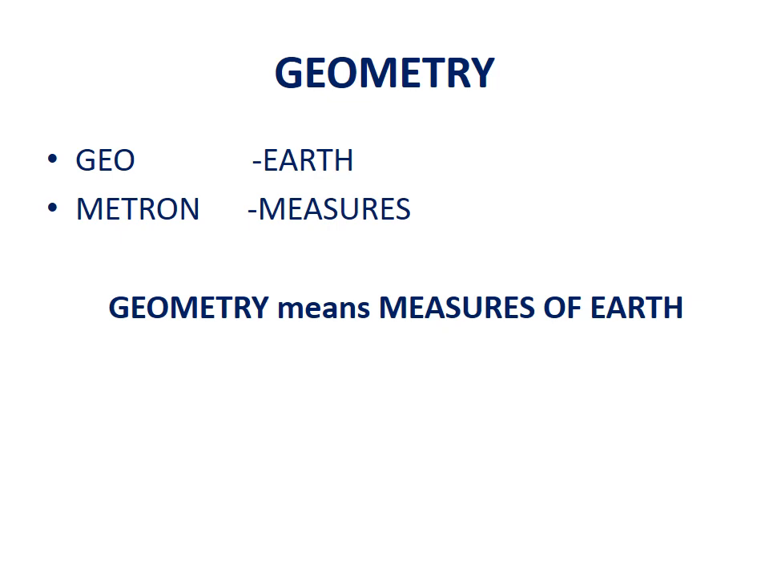We will learn about geometry. Where did the word geometry come from? It came from two Latin words, geo and metron. Geo means earth and metron means measures. So geometry means measures of earth.